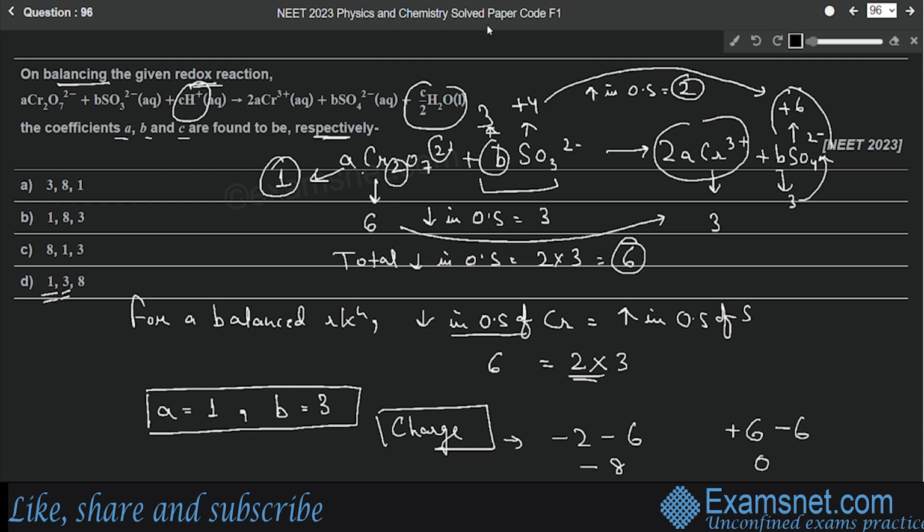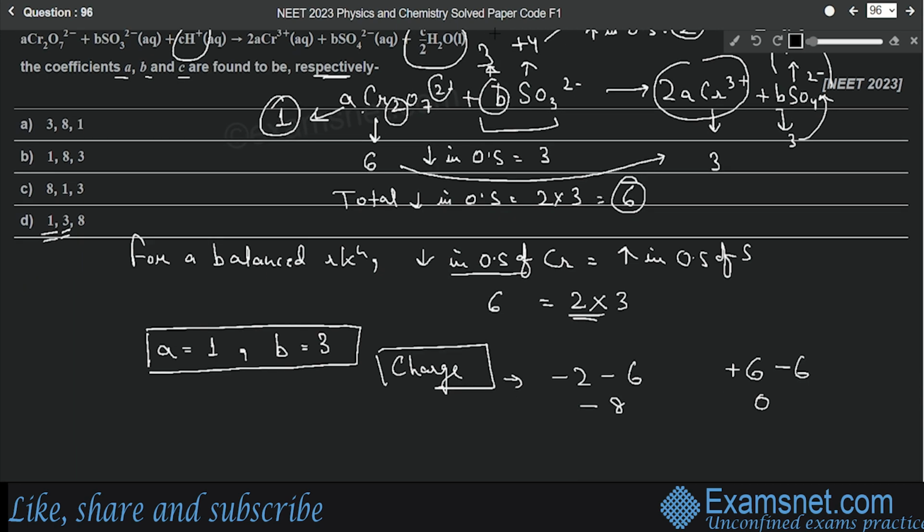So we can see that on the left hand side the charge is -8, whereas on the right hand side it is 0, but we have to make them equal and opposite. For a balanced reaction they should be equal and opposite. So what can we do? On the right hand side, if we add +8, then it will become -8 this side and +8 this side. In that case the charges will be balanced. So we can add +8 charge on the right hand side.